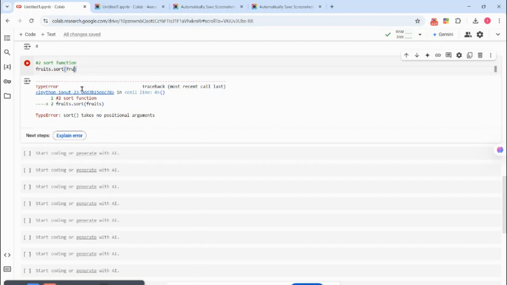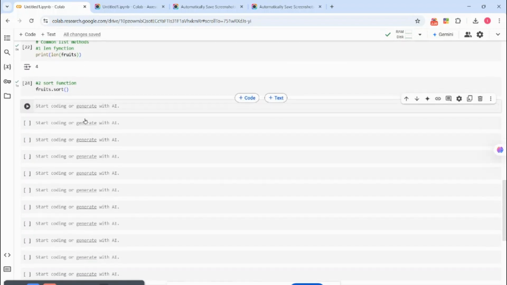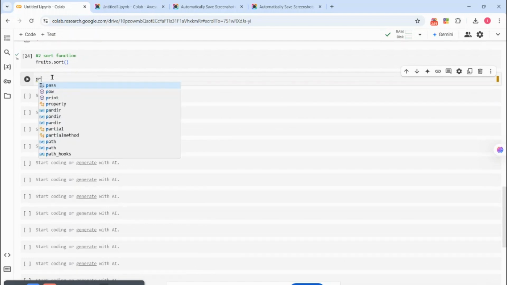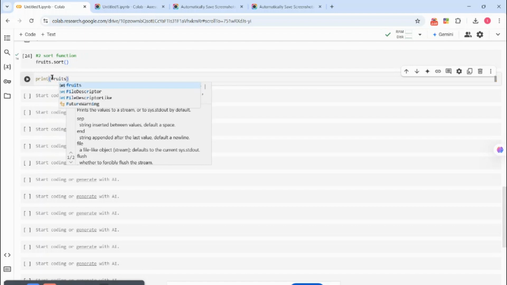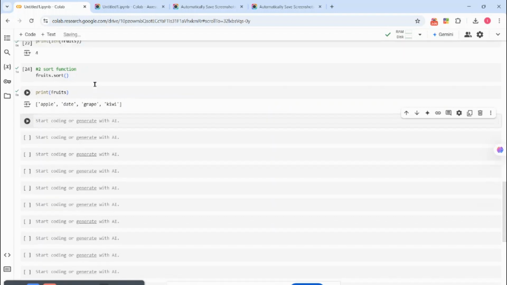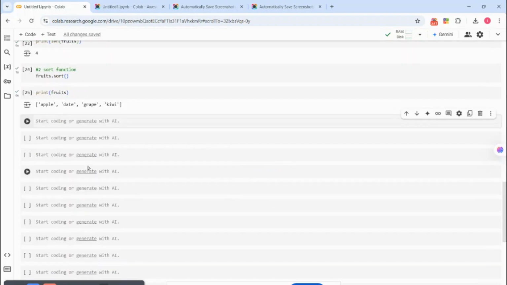Let me call it out. Can you see that? The sort function has arranged this permanently, in ascending order. So we have apple, date, grape, and kiwi. Previously, when we called it, we had apple, kiwi, date, and grape. But now it's arranged in ascending order.